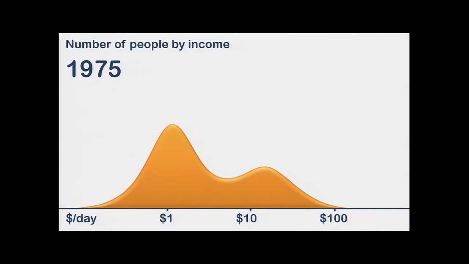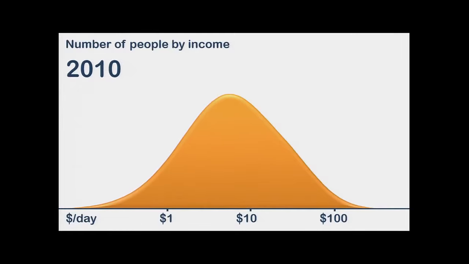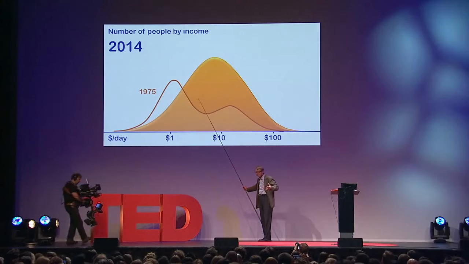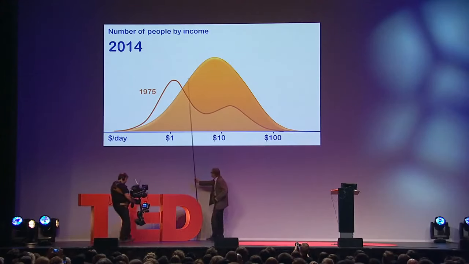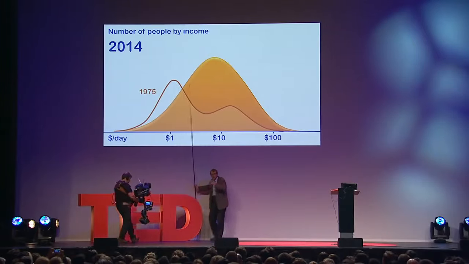But look how this has changed. As I go forward, the world population has grown, and the humps start to merge. The lower hump merges with the upper hump. And the camel dies and we have a dromedary world with one hump only. The percent in poverty has decreased. Still, it's appalling that so many remain in extreme poverty. We still have this group, almost 1 billion over there, but that can be ended now.